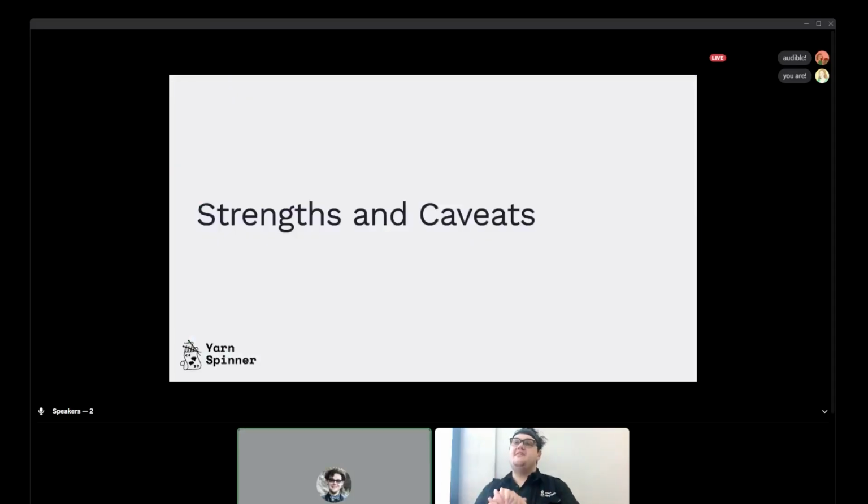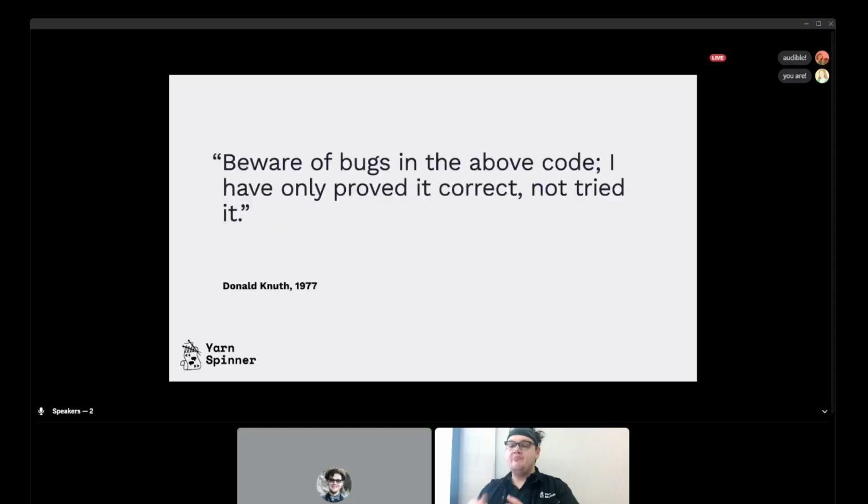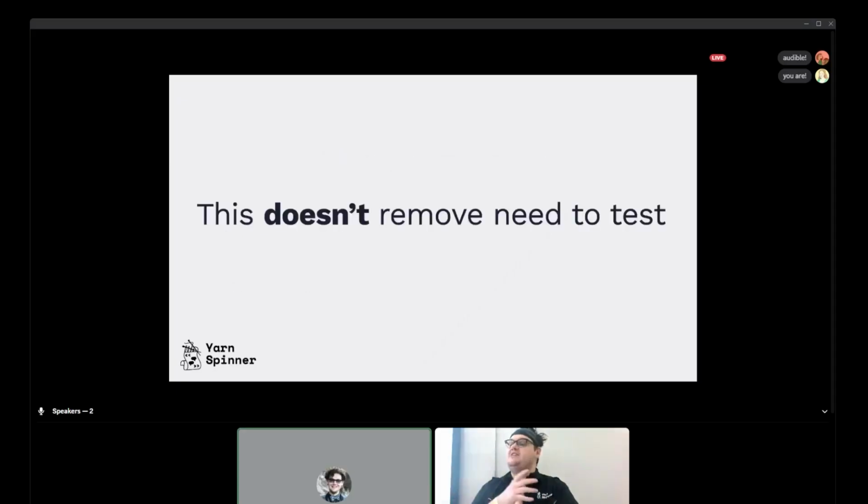Now, this approach has lots of strengths and some caveats. This is a great quote from a computer science luminary: "Beware of bugs in the above code. I have only proved it correct, not tried it." The real world is messy, and this only tests specific interactions and not that the code itself actually does what you promised that it would do. It's just testing what you're telling it. And this doesn't remove the need to test.